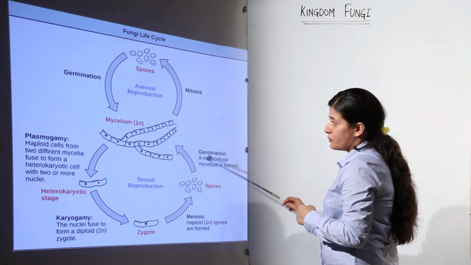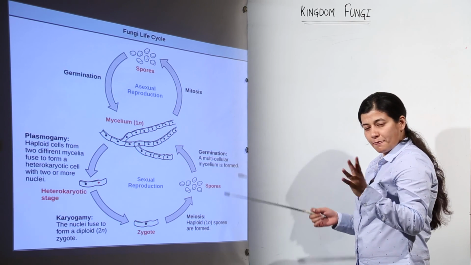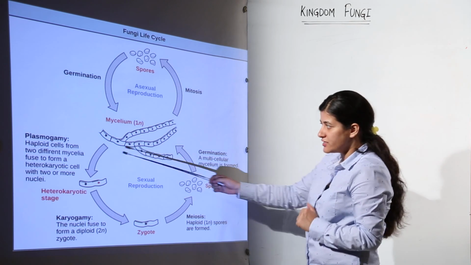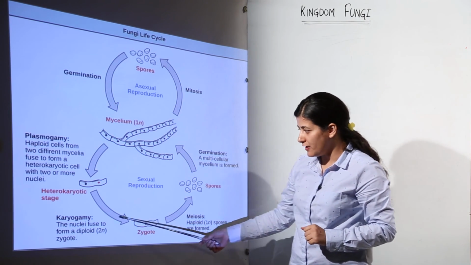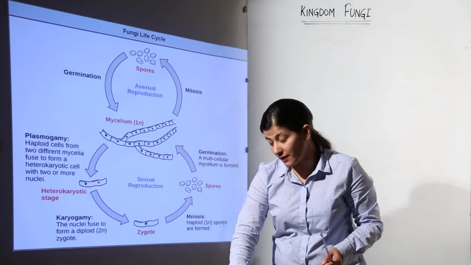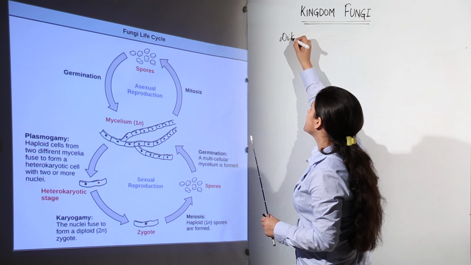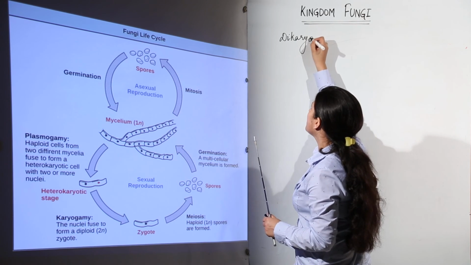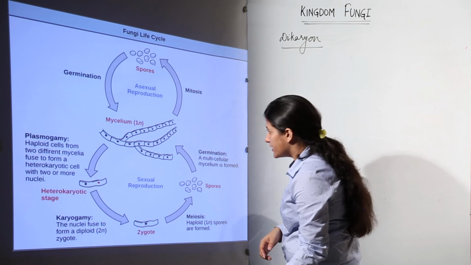Talking about sexual reproduction, there are 2 stages in the sexual reproduction of fungi. The mycelium would undergo the first stage, known as plasmogamy, and the second stage would be karyogamy, and in the meantime there would be a condition known as dikaryon. A very important thing you have to remember is that a dikaryon is formed, and what is that dikaryon? Let us come to that as well.